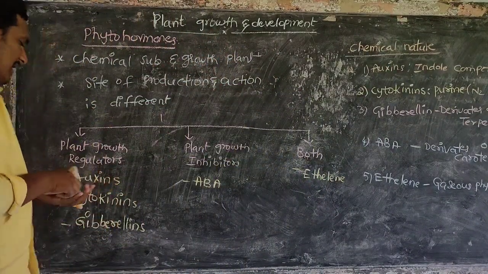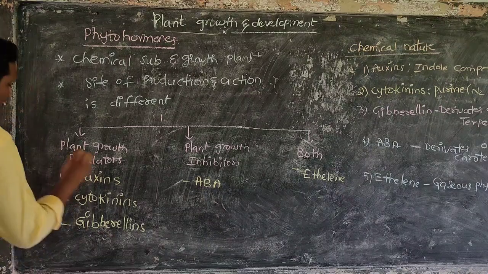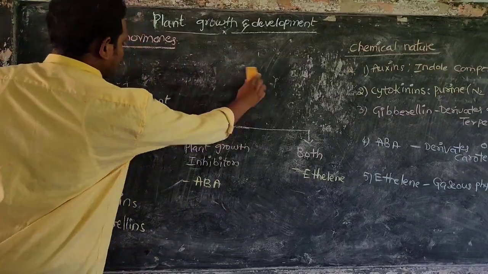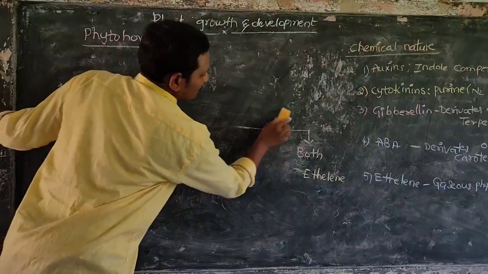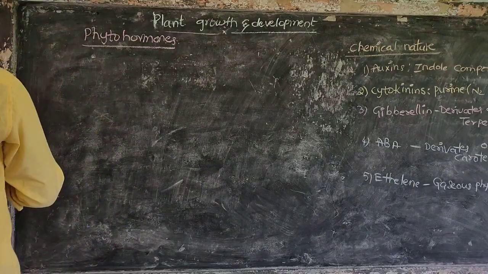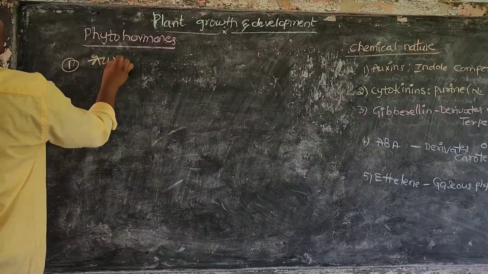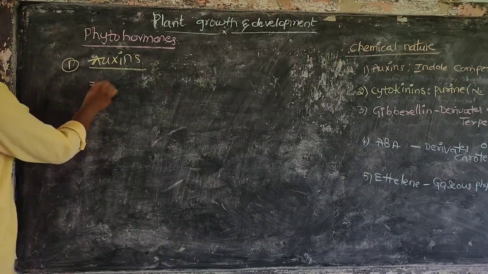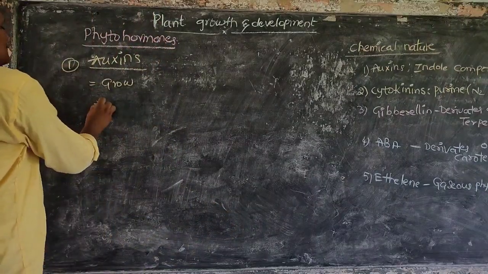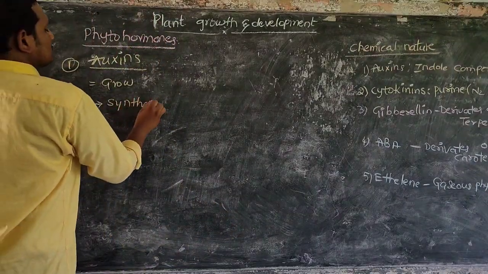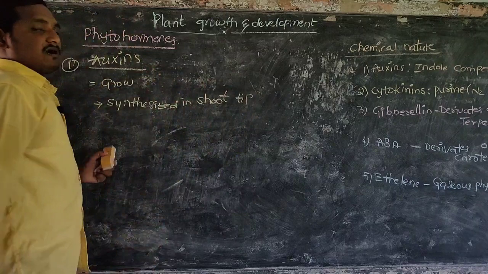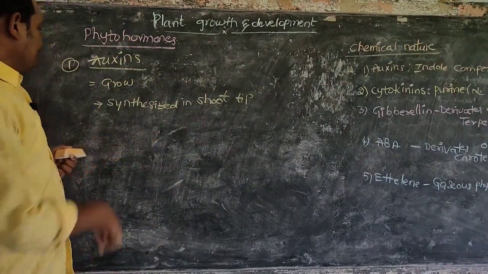So first we have to take auxins. We are taking auxins in complete detail. The meaning of auxins is to grow. These auxins are mainly synthesized at the shoot tip.